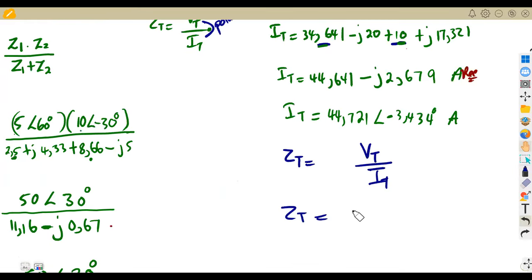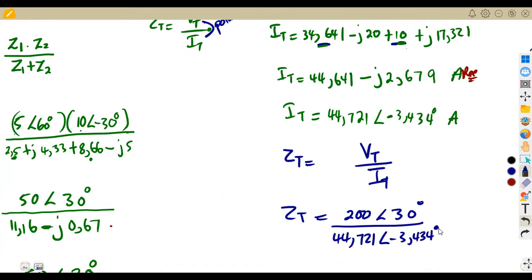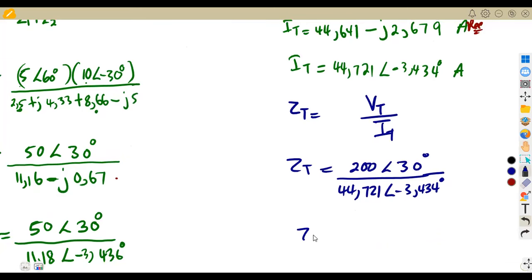So this will be 200 angle of 30 degrees over our total current, which is 44,721 angle of minus 3,434 degrees, like this. All right. So that is going to give us the total impedance, and this impedance being in what? In ohms. The nicer part of having this in polar form is that we can simply divide the resultant, or the magnitude. Then for the argument, you subtract the angles. So let us just divide and see what you're going to have.